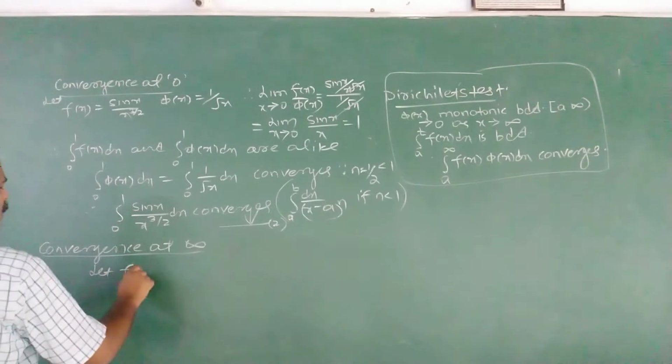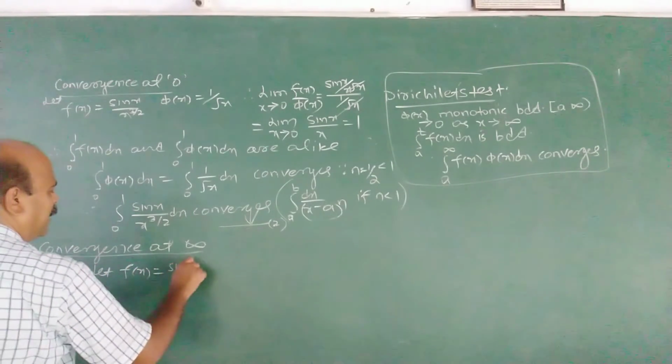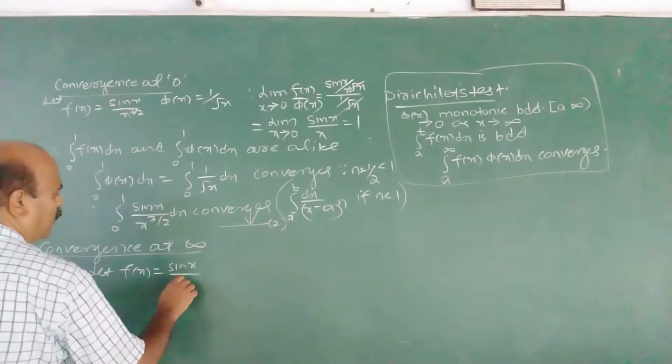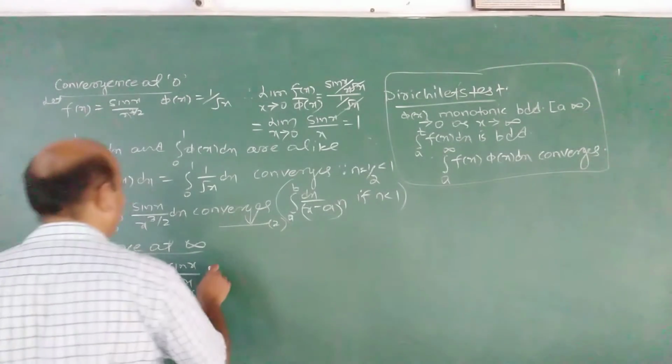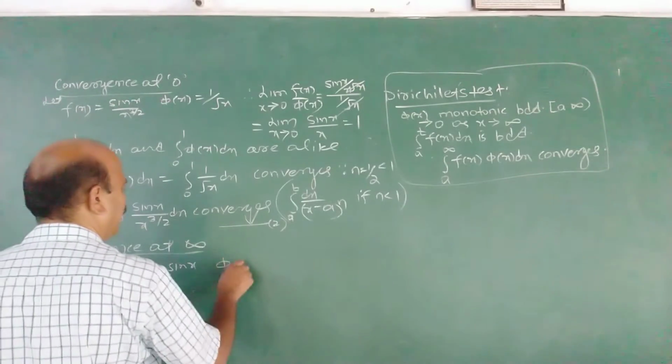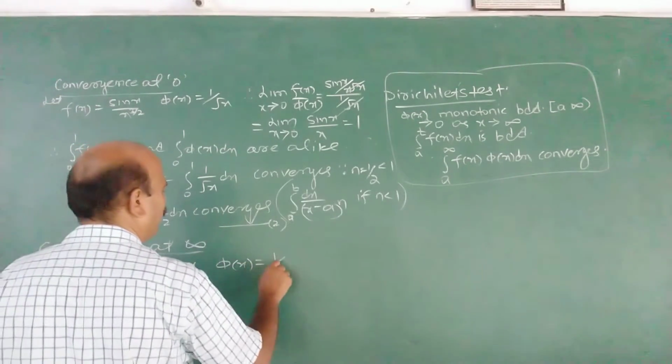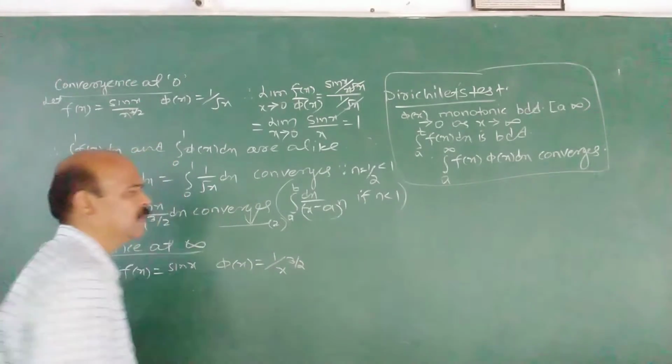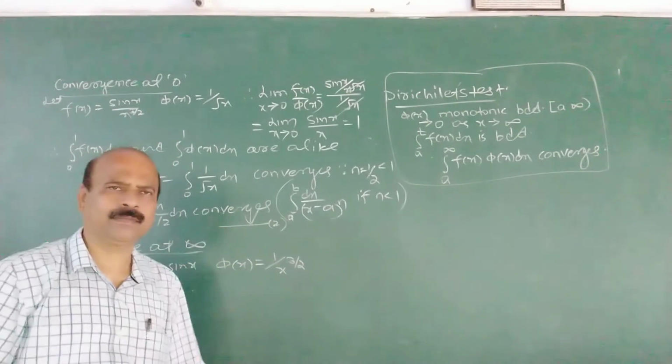Let f of x be sin x by x. Correct? Sin x by x. Or f of x is only sin x, and phi of x is 1 upon x raised to 3 by 2. How to choose f(x) and phi(x)?